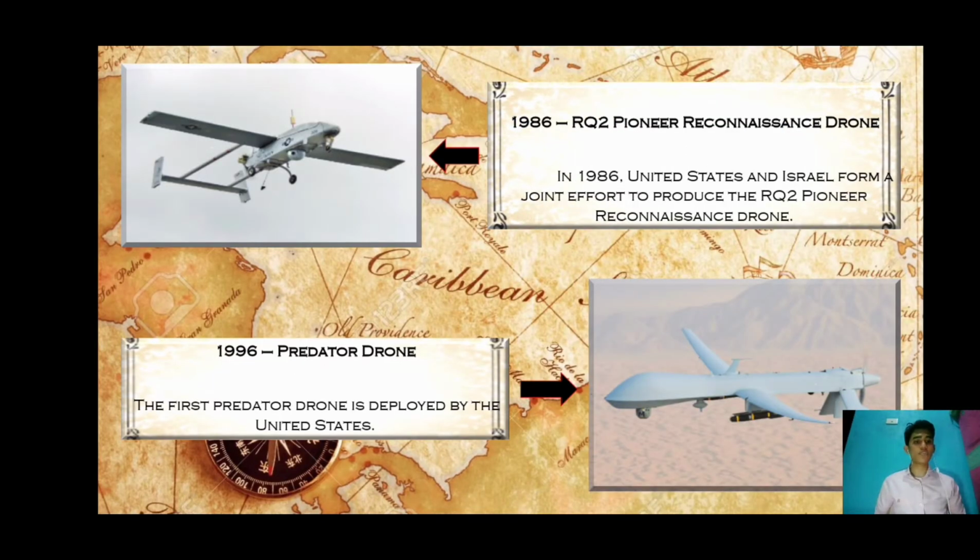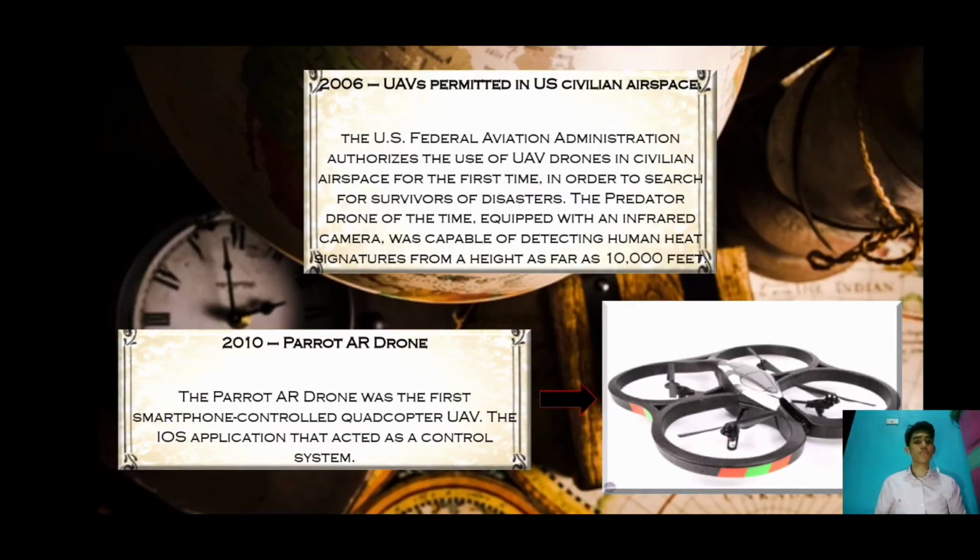1986, RQ-2 Pioneer reconnaissance drone. The United States and Israel formed a joint effort to produce the RQ-2 Pioneer reconnaissance drone. 1996, Predator drone. The first Predator drone was deployed by the United States. 2006, UAVs permitted in U.S. civilian airspace. UAVs were used in order to search for survivors of disasters.